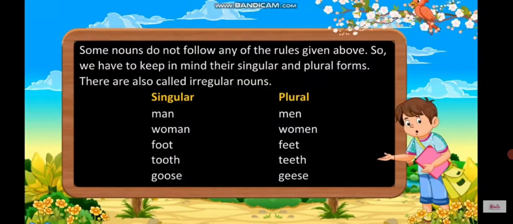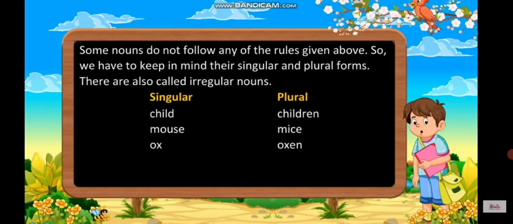Some nouns do not follow any of these rules given above. So we have to keep in mind their singular and plural forms. They are also called irregular nouns. Like man, plural of man is men. Then woman, women. Foot, feet. Tooth, teeth. Goose, geese. Child, children. Mouse, mice. Ox, oxen.